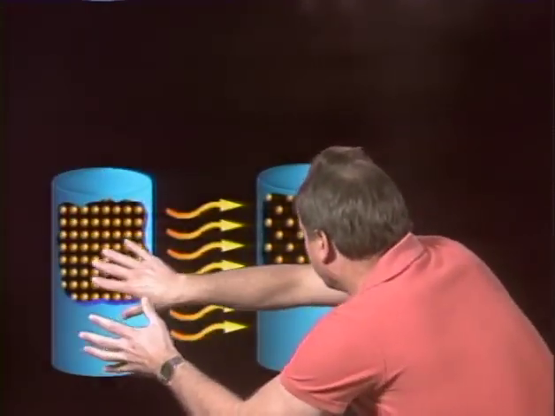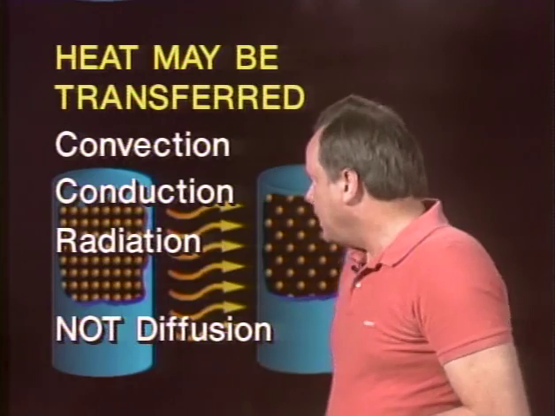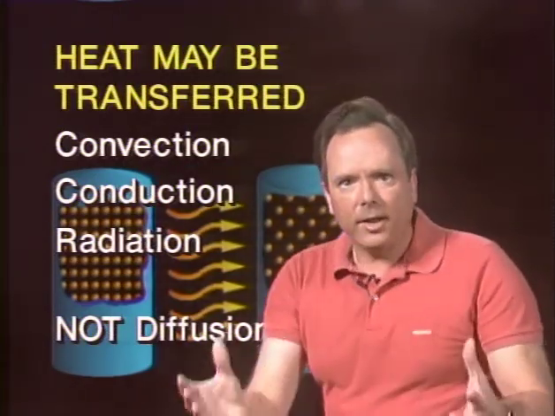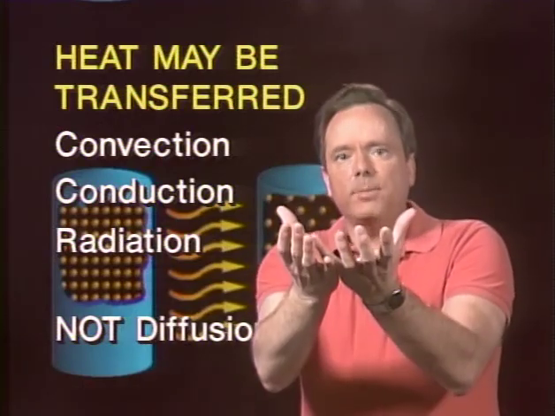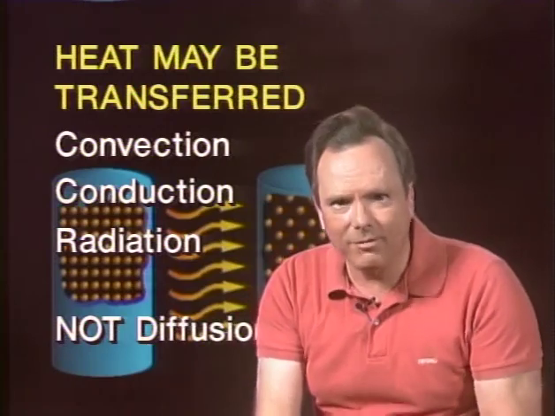They're also going to ask you on the test, how do you transfer heat? Well, we're asking how you get heat from one space to another space, one place to another place. Well, there's three ways you can transfer heat. Heat can be transferred by convection. If you have hot air rises, that's an example of convection, and it's a transfer of heat from one place to another place by convection.